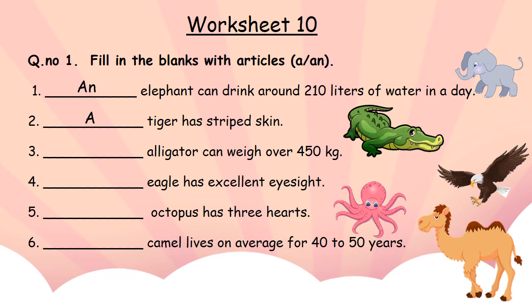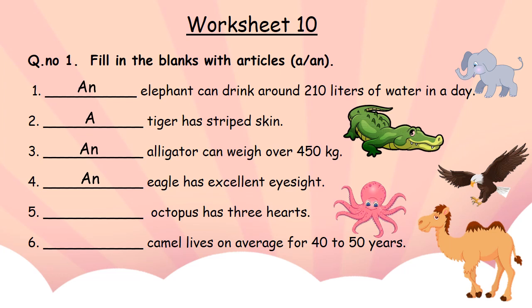Number 3rd blank is dash alligator can weigh over 450 kg. An alligator can weigh over 450 kg. Number 4, dash eagle has excellent eyesight. An eagle has excellent eyesight.